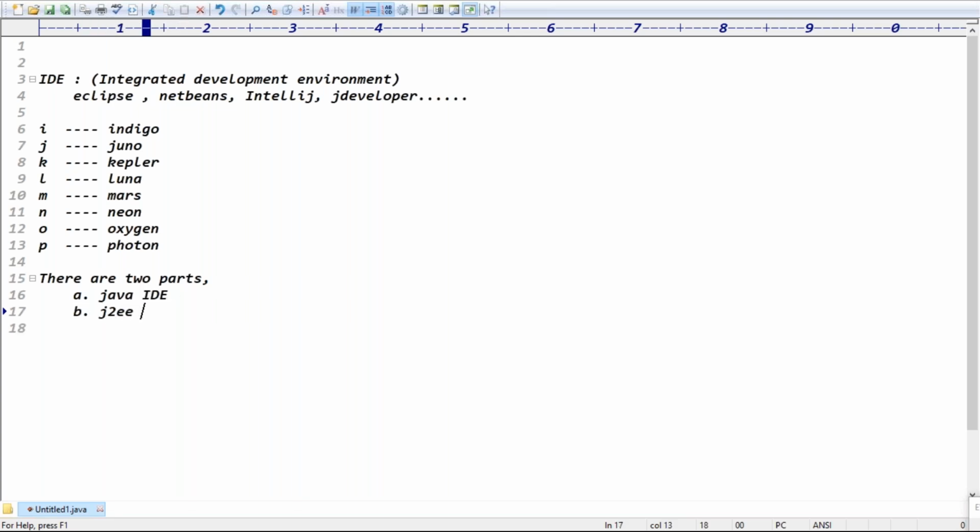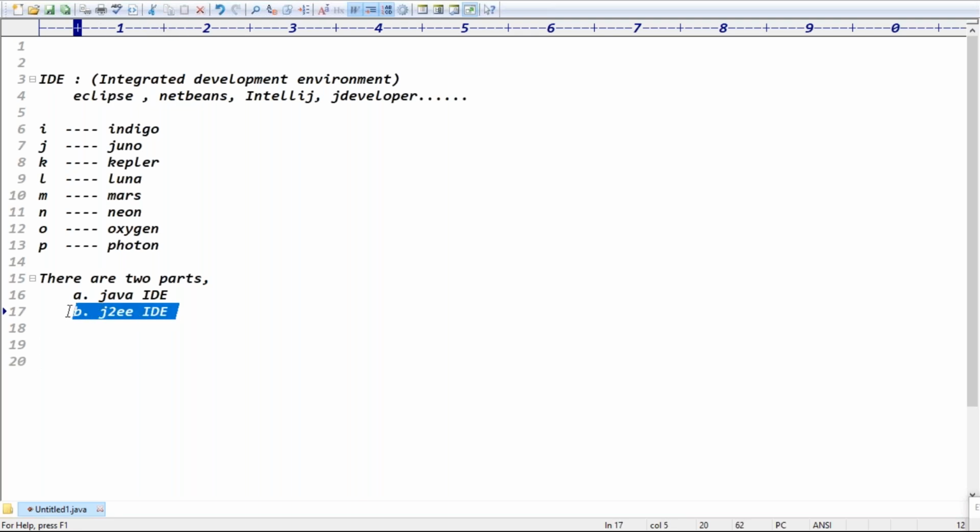JEE, J2EE, guys. So when you're downloading this IDE, there are two parts we have. One is the Java IDE, which supports the core Java concepts. The JEE IDE supports both core Java and advanced Java also. Advanced Java means what? Servlets, JSP, JDBC. It supports everything, right? Exactly, guys. While downloading, if you want, you can download a JEE IDE.